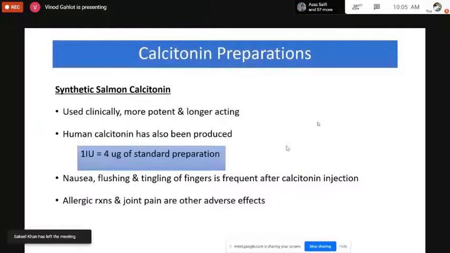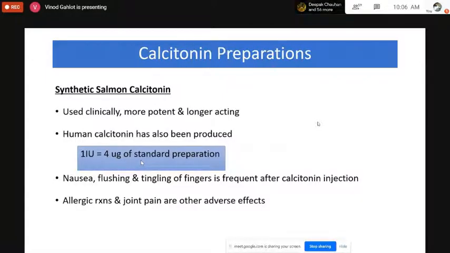Then these are the different preparations for calcitonin. Synthetic salmon calcitonin is present. It is used clinically, and is more potent and longer acting. Human calcitonin is also being produced. This is the international unit of calcium; 4 micrograms is equivalent to 4 international units of the standard preparation. This is produced using